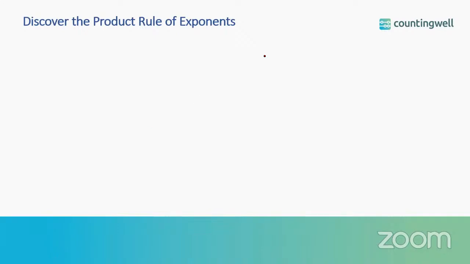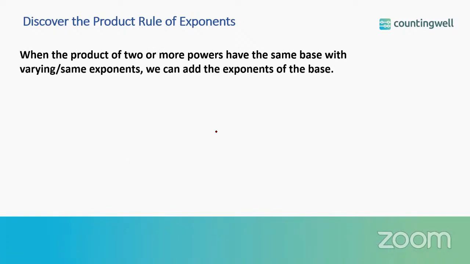Now let us discover the product rule of exponents. Whenever you are simplifying exponents, you have to use some rules. One of the rules is the product rule. So when do we use product rule? When the product of 2 or more powers have the same base with varying or same exponents, we add the exponents of the base. So what is the main thing here? The powers should have the same base.